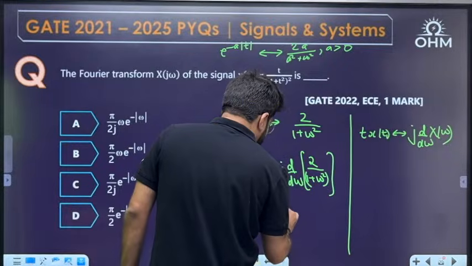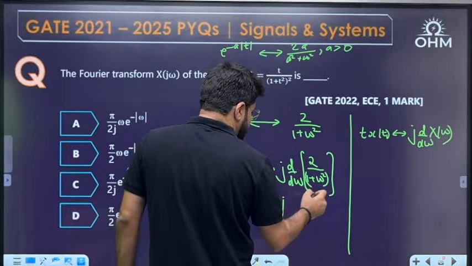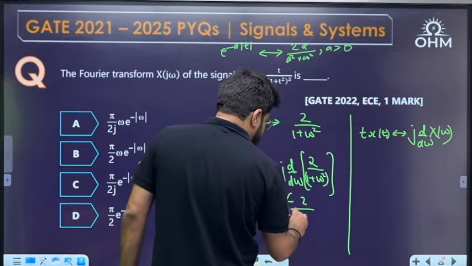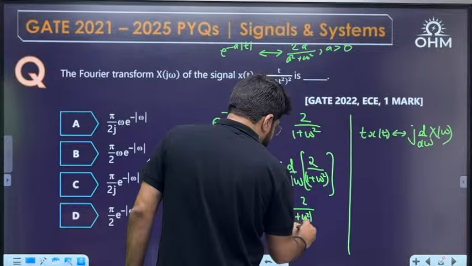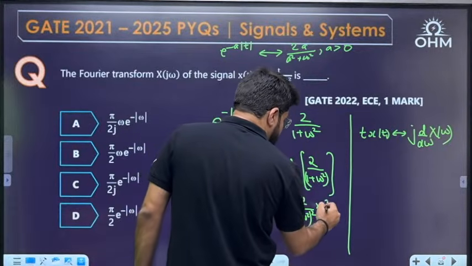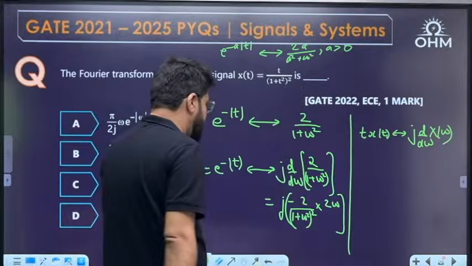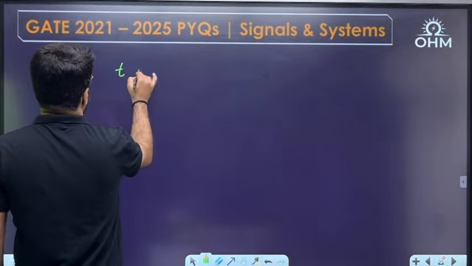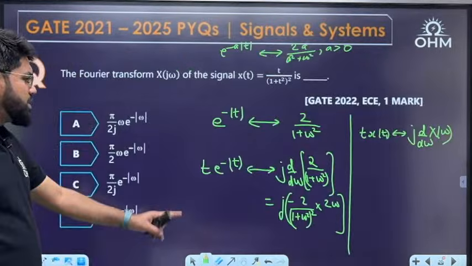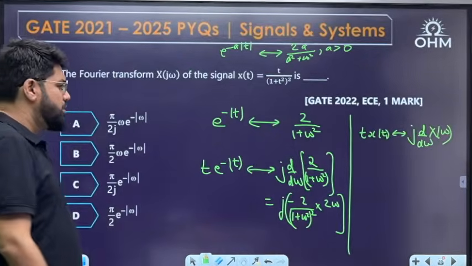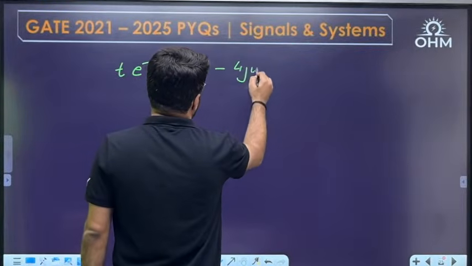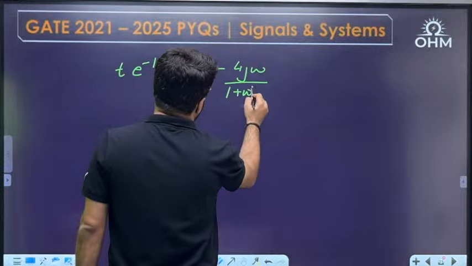Yeah, so now when I differentiate this, 2 is constant, 1 upon x derivative is minus 1 by x square. So I'll get first of all minus 2 upon 1 plus omega square whole square. Then by chain rule, if you differentiate the denominator, you will get 2 omega. Okay, so I'll write down the result here. For t e power minus mod t, the answer is minus 4j omega upon 1 plus omega square whole square.